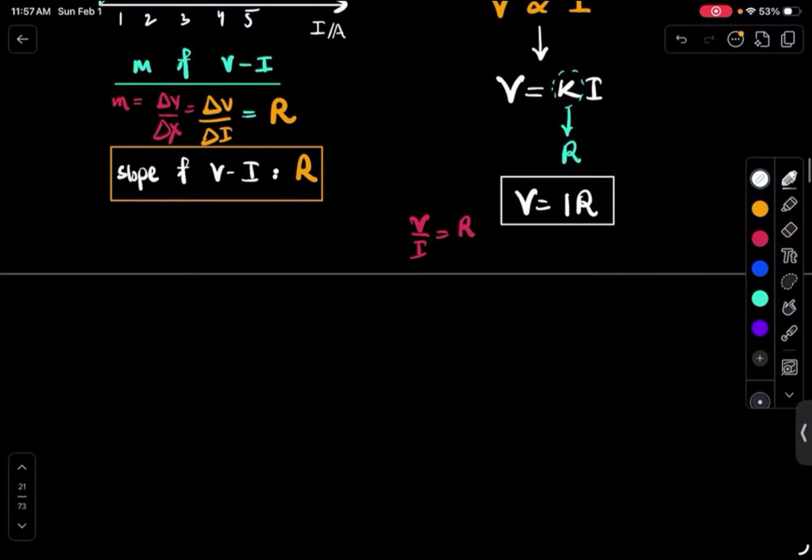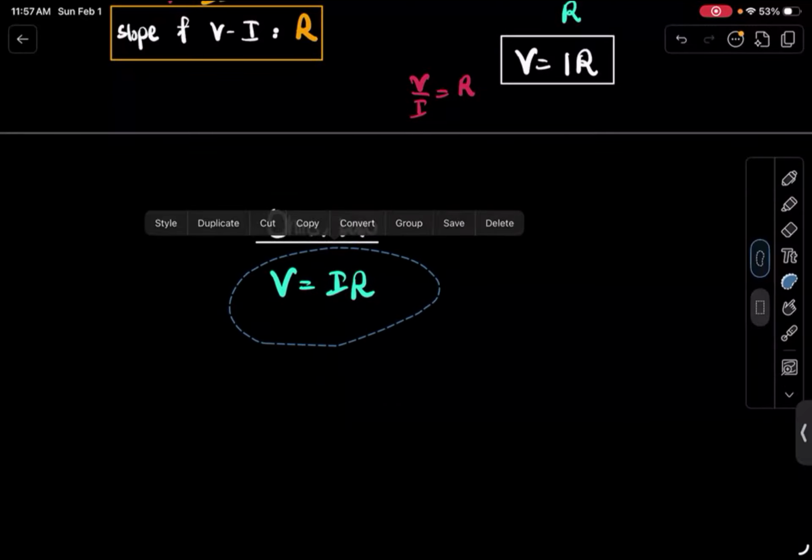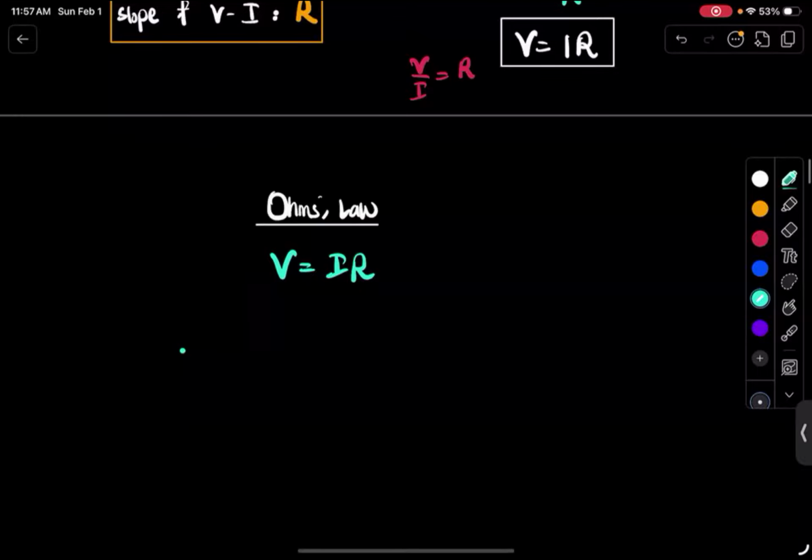Why does Ohm's law make sense? It says, Ohm's law, according to Ohm, it says that V is equal to IR, right? So this tells me two things. First of all, one thing it tells me is voltage is directly proportional to current, assuming R constant. Okay. Now, how does this make sense?